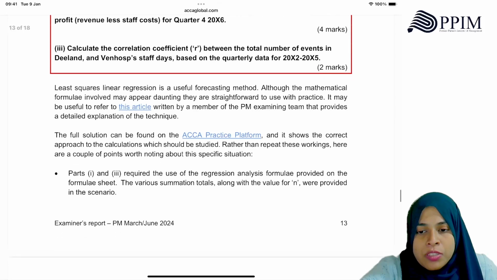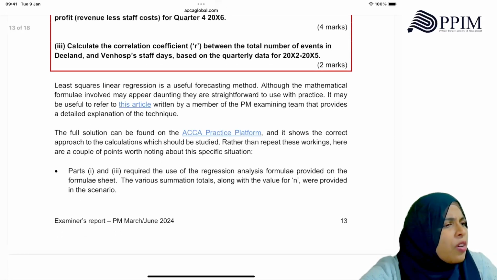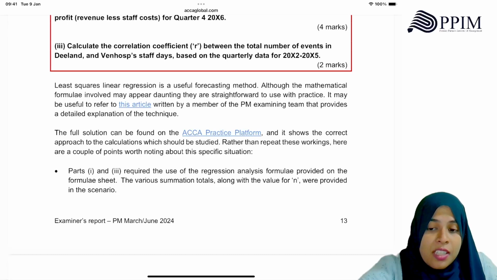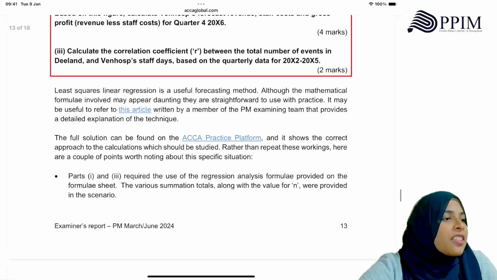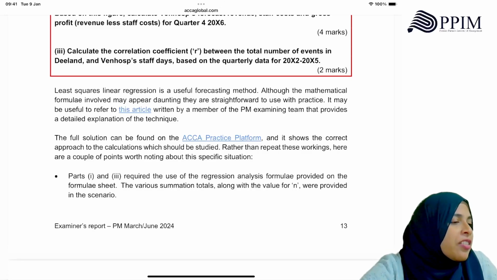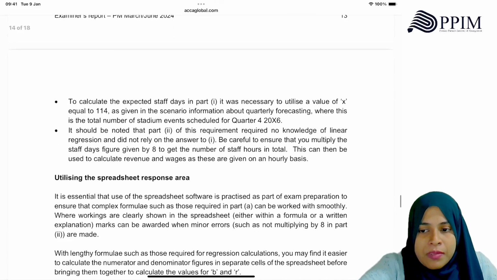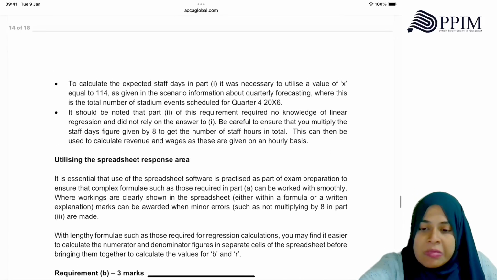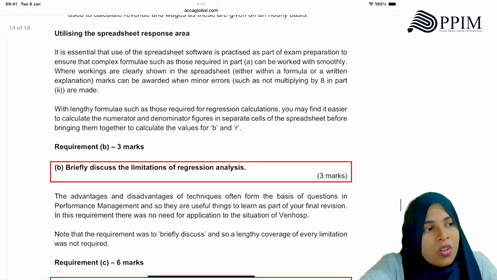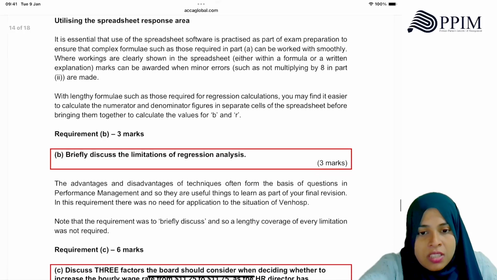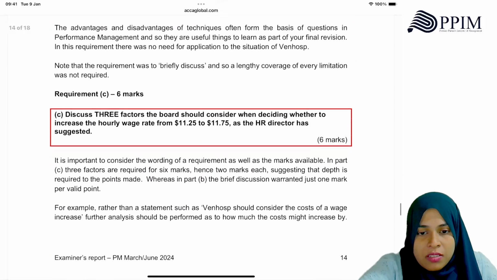A couple of points on the practice platform. I recorded this question last time. I can remember there was a regression question in the practice platform and I recorded it, so that you can watch on the recorded platform how to do it. It's there. Some papers are gone, some are gone, but then some are also out of syllabus, right?